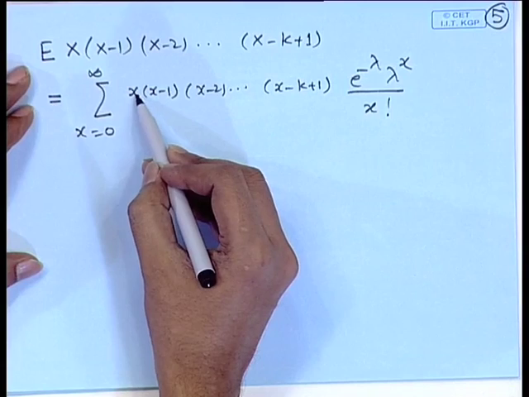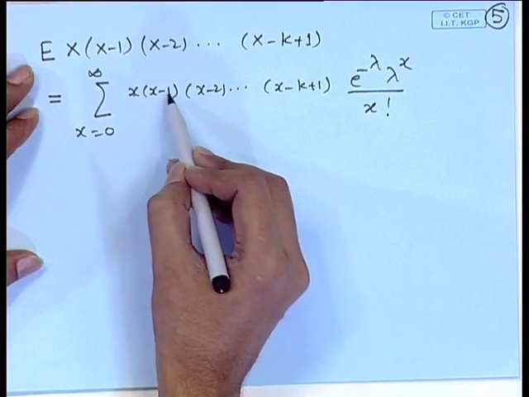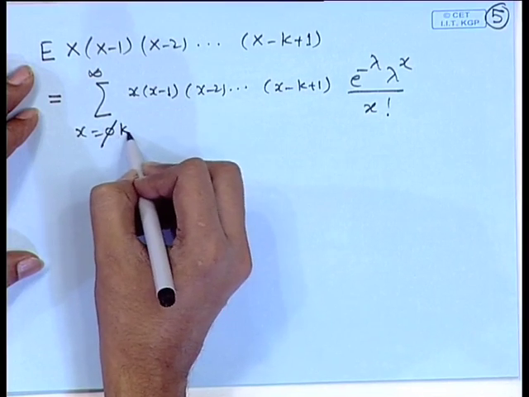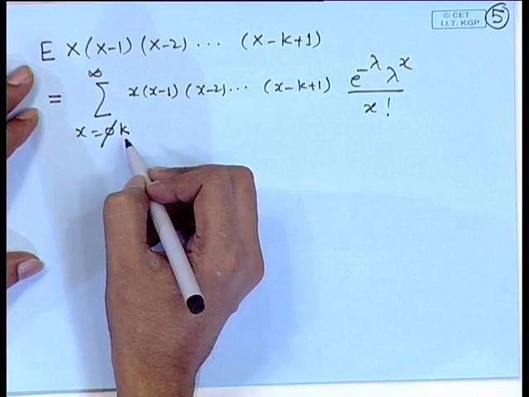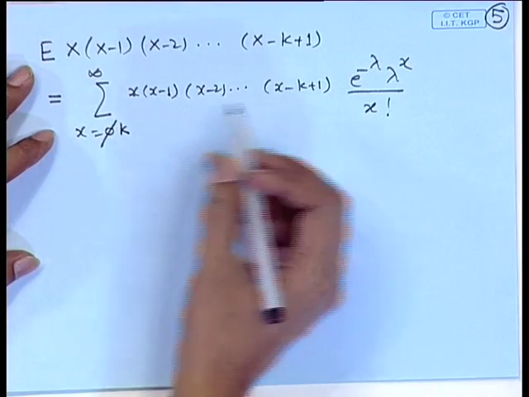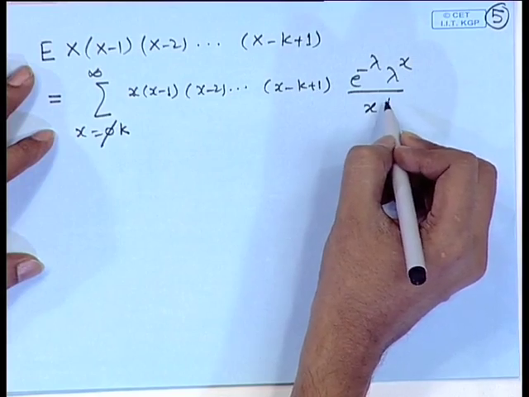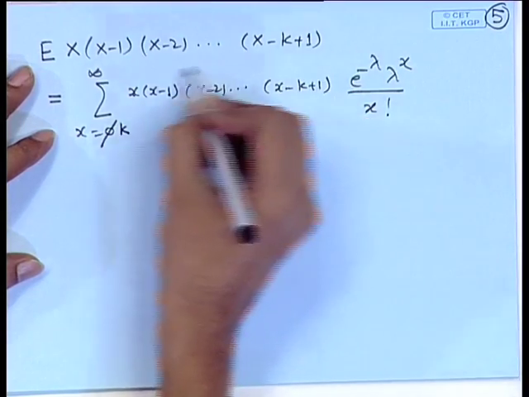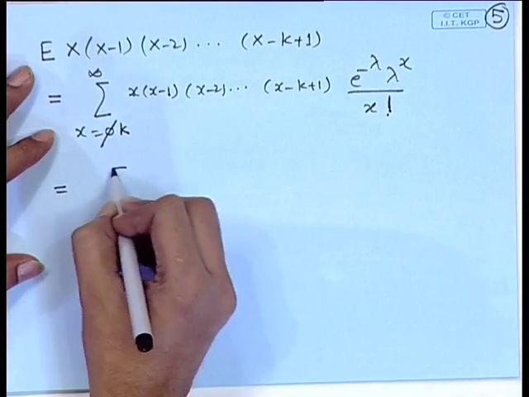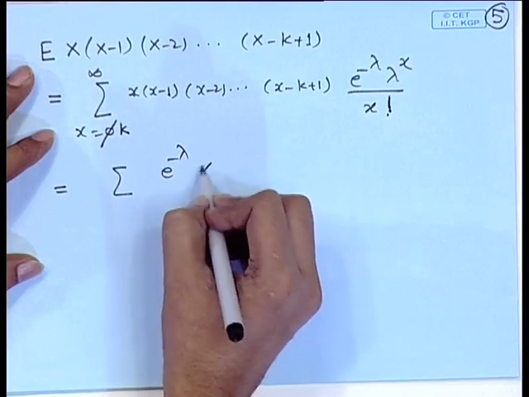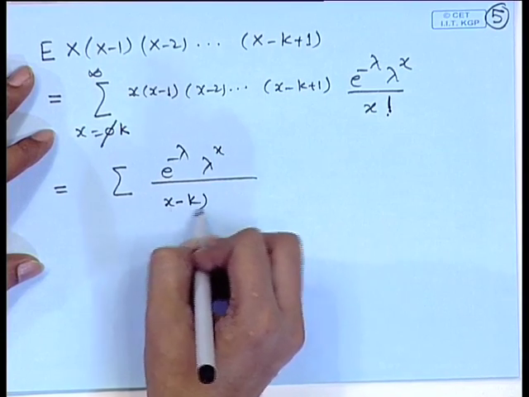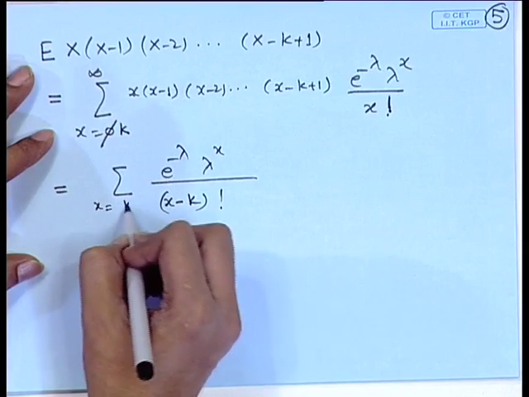So, noticing that for x equal to 0, 1, 2 up to k minus 1, this term vanishes. This is basically an expansion from x equal to k to infinity. So, naturally we can cancel this term from the expansion of x factorial, and we will get e to the power minus lambda, lambda to the power x divided by x minus k factorial, x equal to k to infinity.